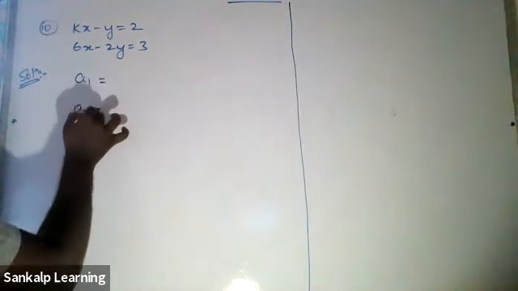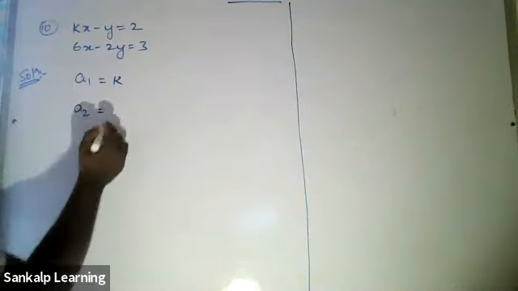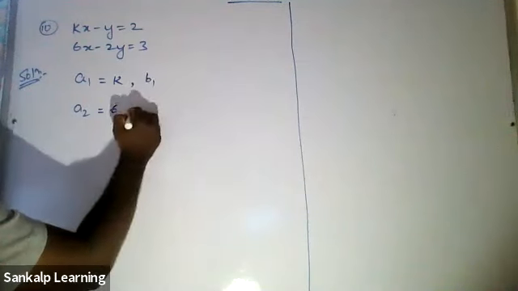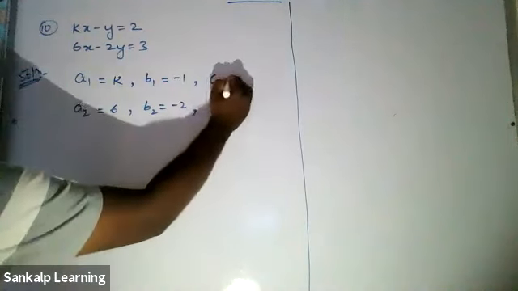Could you tell me what is A1 here? A1 is K and A2 is 6. Okay, very good. What is B1? B1 is minus 1. B2 is minus 2. Good. What is C1? C1 is 2 and C2 is 3.